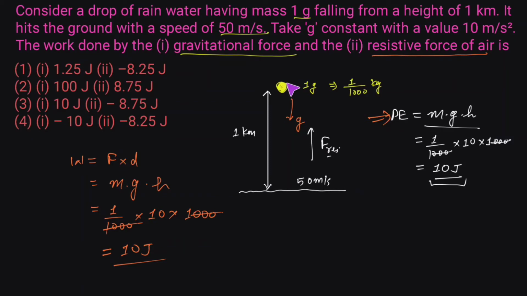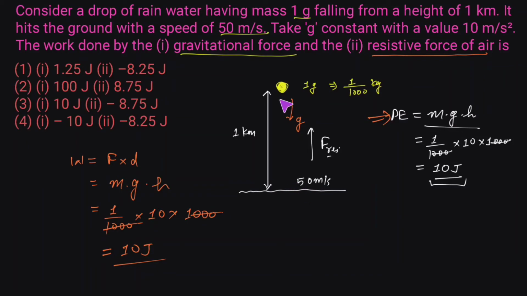So we know that as this water droplet is coming towards the ground, its height is continuously decreasing. So the potential energy of this water droplet will decrease as it approaches the ground. But from the law of conservation of energy, we know that energy is always conserved. So whatever energy is here, the energy should remain when it strikes the ground. So this 10 joule should be equal to the energy when this water droplet hits the ground.